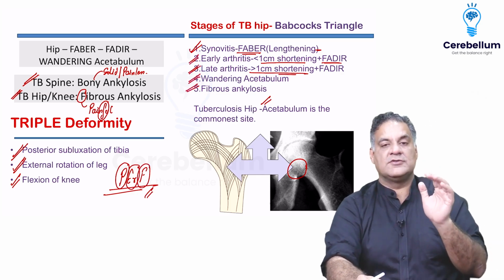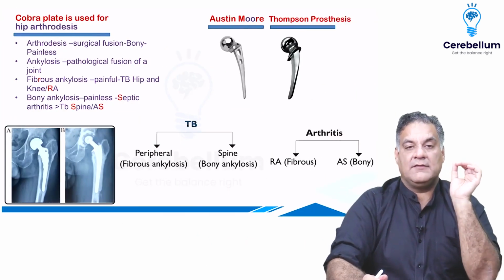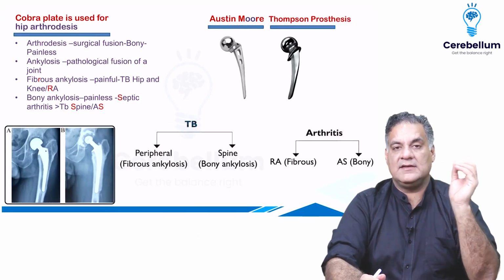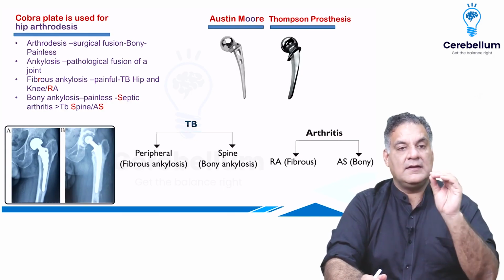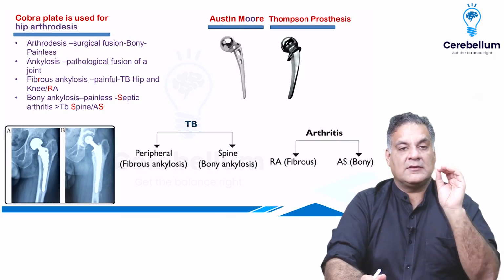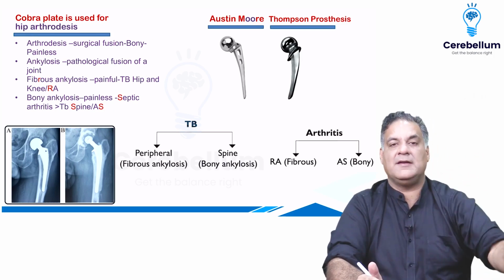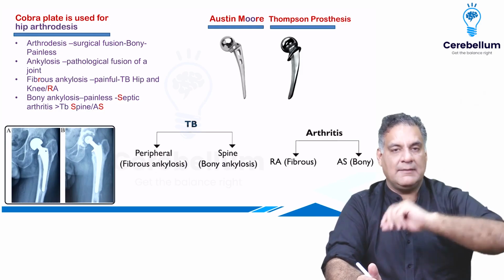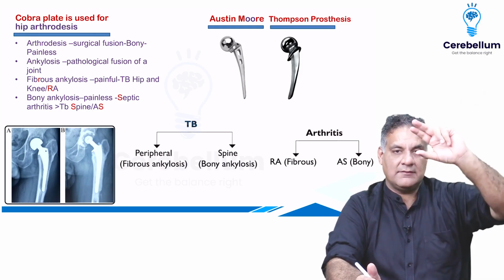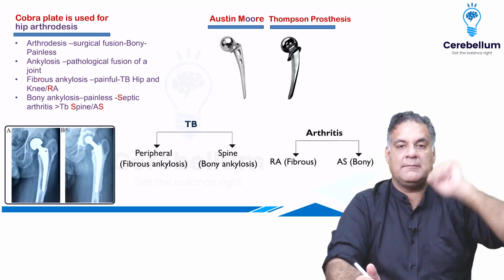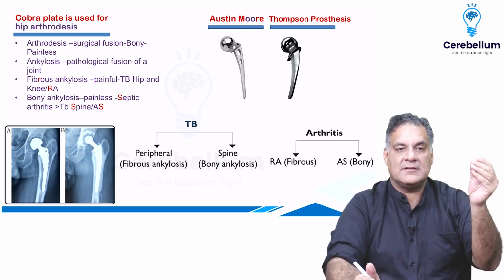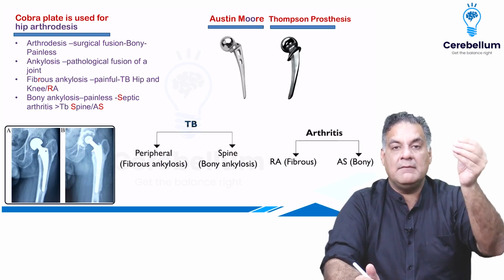So this is what you should remember, my friends. And one more thing is about arthrodesis and ankylosis. Remember, the term arthrodesis means surgical fusion, not a preferred surgery. What is a preferred surgery? Joint replacement. For example, if you want to replace the hip, the complete hip means the femur side and acetabulum, it's called a total hip replacement. Or if you just want to replace the femoral side, it's called a hemiarthroplasty.